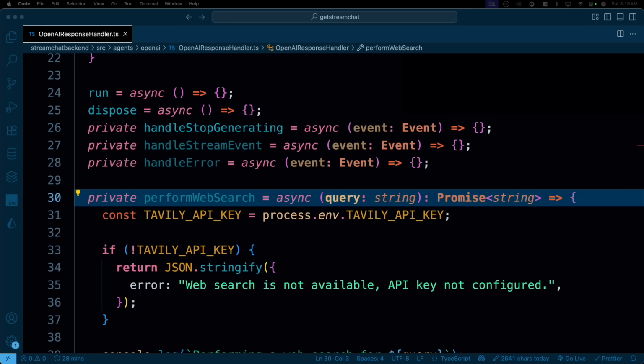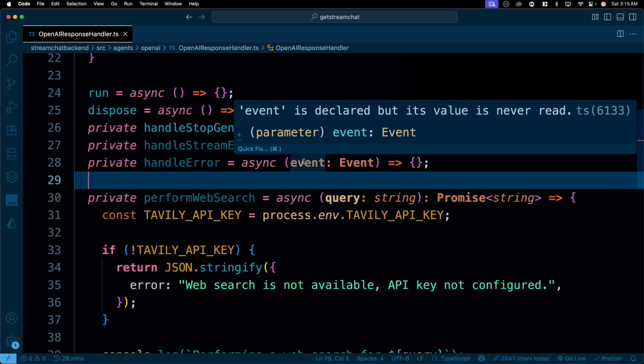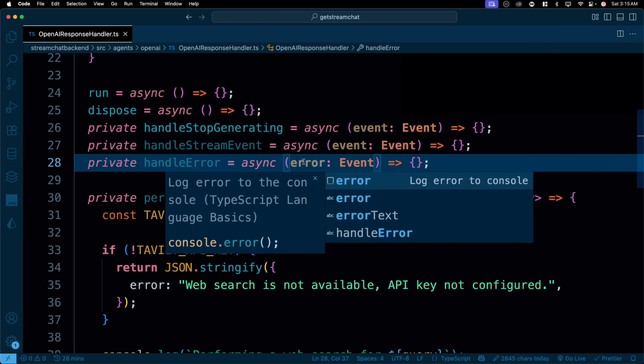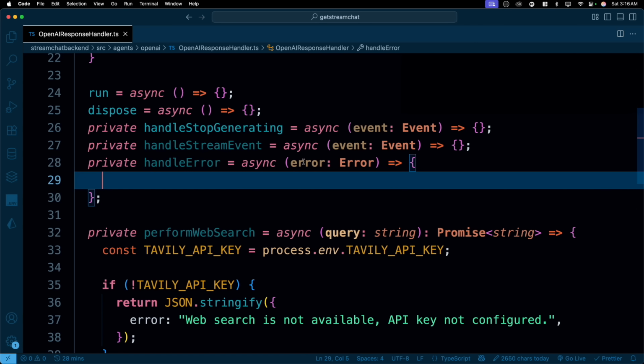Now, apart from this, what I will do is I will walk you through a couple of more things as well. Like we can handle the error as well after this. This should be fairly easy. Now to handle the error, you will receive the error, not the event. So let's call this one as error. And this will be a type of error, just like that. And once we are here, let's keep it async, no problem there.